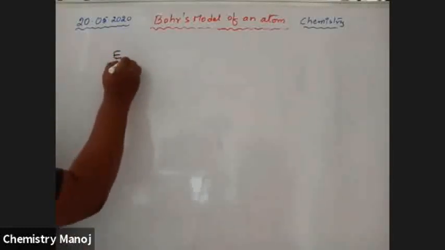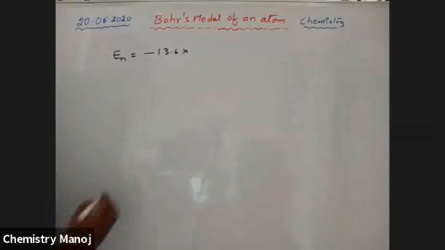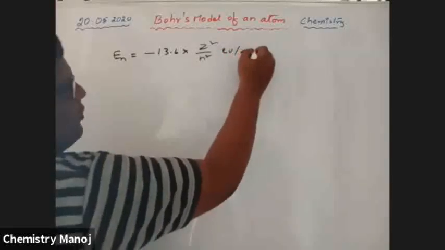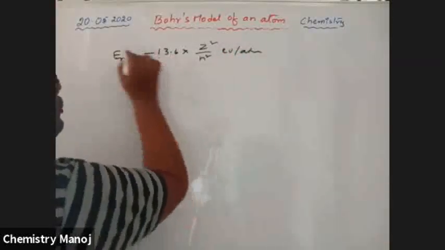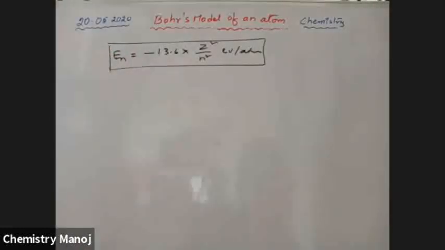So in short, energy of nth orbit is equal to minus 13.6 into Z square by n square electron volt per atom. This is the generally used formula, after substituting all those values, in electron volts.